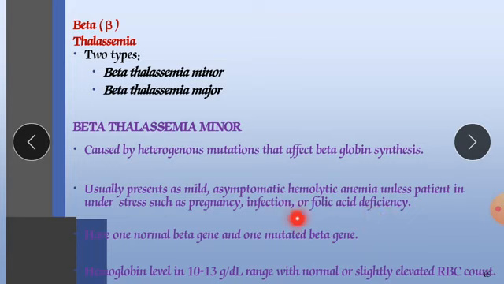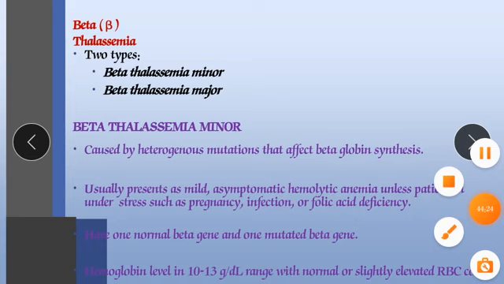So a patient under stress may have more chances of this hemolytic anemia. There is one normal beta gene and one mutated beta gene. Hemoglobin level is in the 10 to 13 gram per dL range with a normal or slightly elevated RBC count.